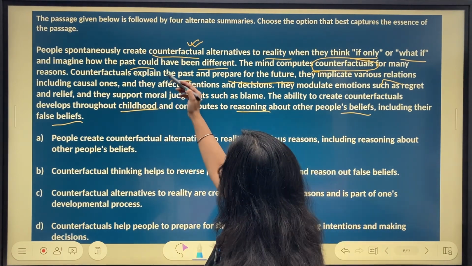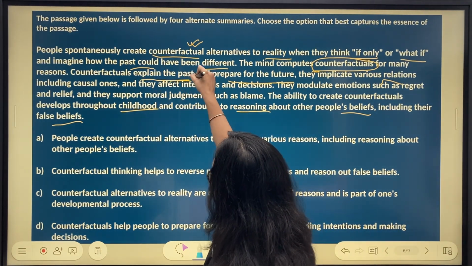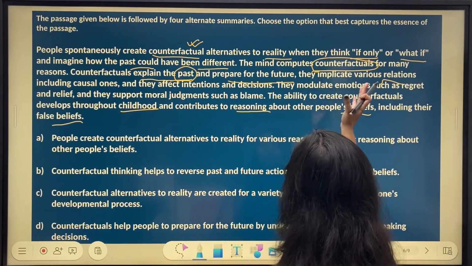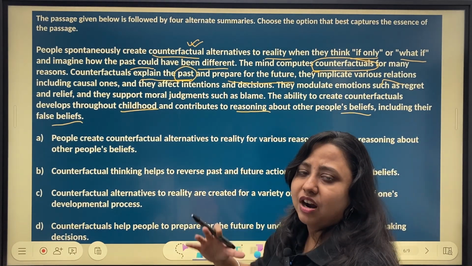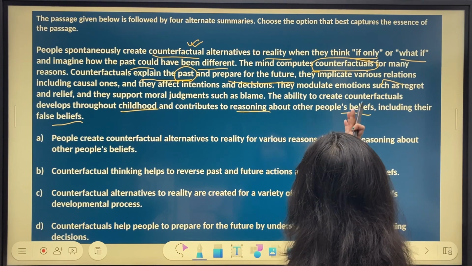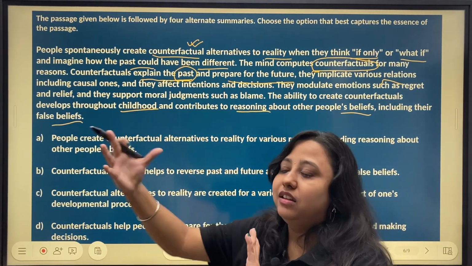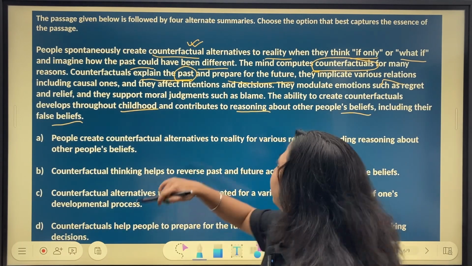Counterfactuals explain the past and prepare for the future. So it's a link between past and future. So these questions help us connect. The counterfactuals are basically bridges. So if only, what if this were like this? If only I had done this way, something of this sort, right?